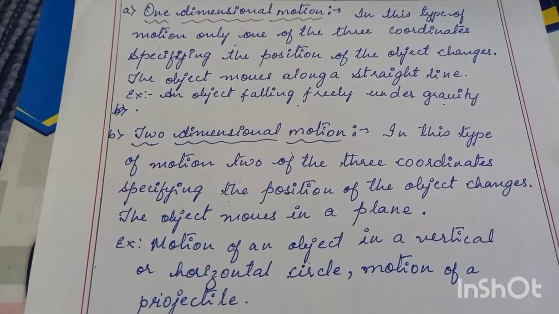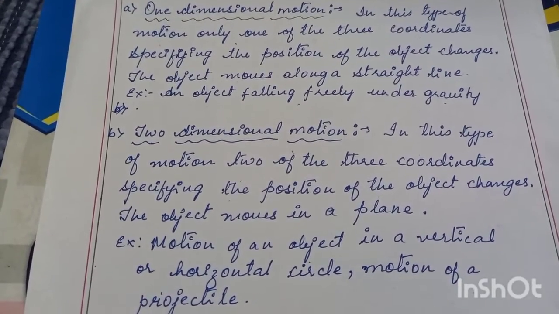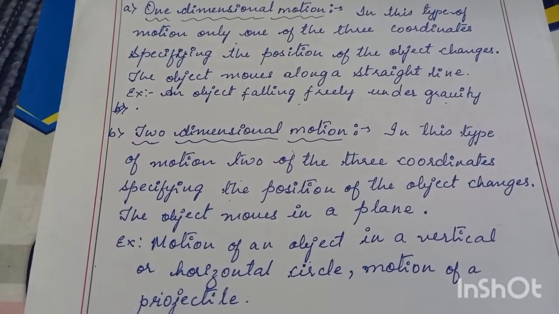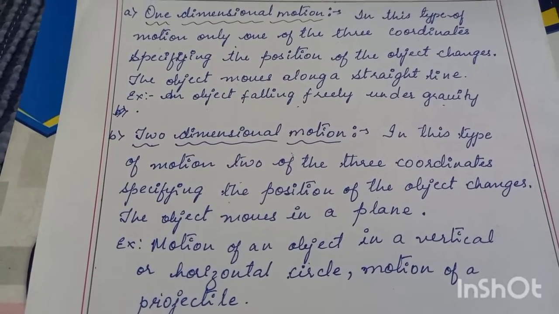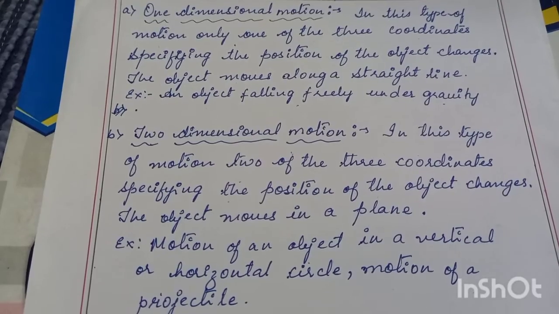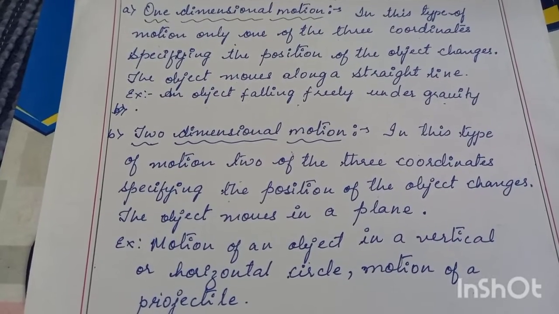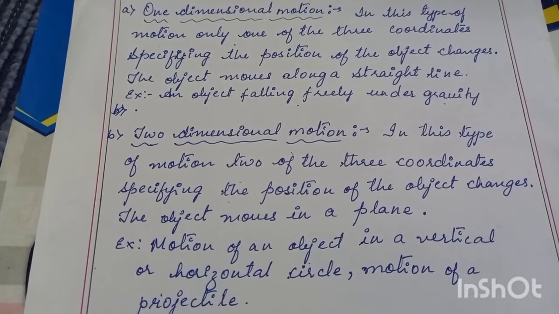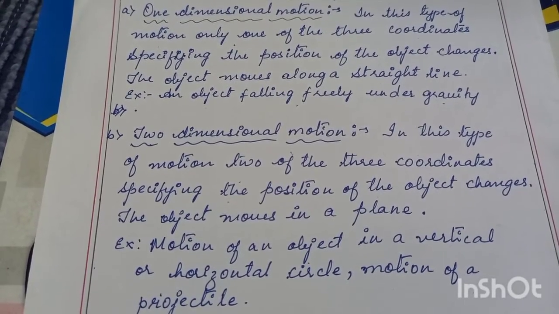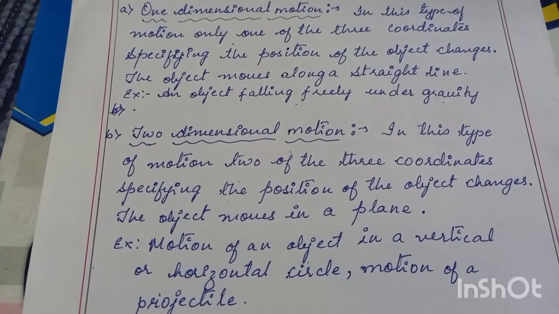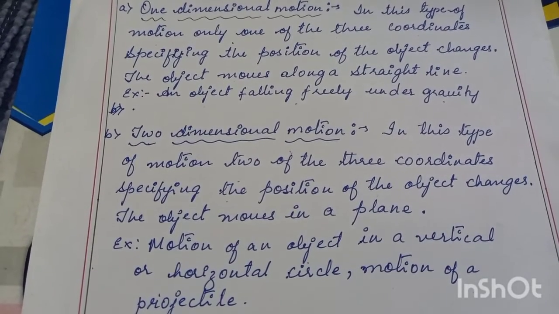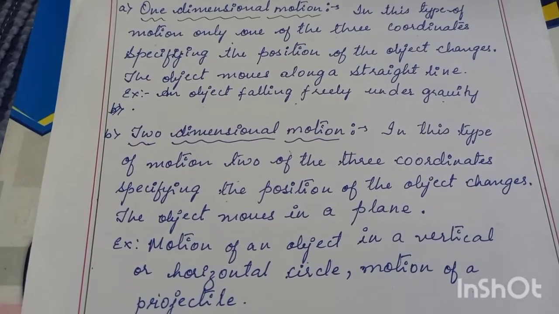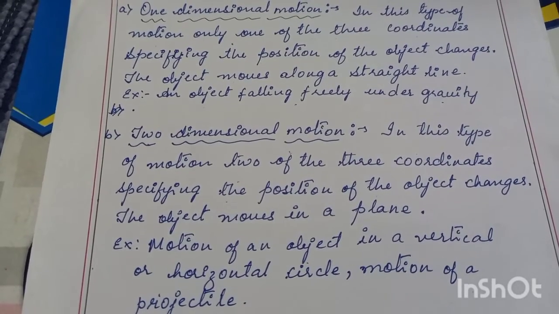For example, a freely falling body under gravity. If you throw a stone upwards and it falls downwards due to gravity, then that is a one dimensional motion. So one dimensional motion is a motion in which only one of the three coordinates changes with respect to the surroundings. So that is known as a one dimensional motion.